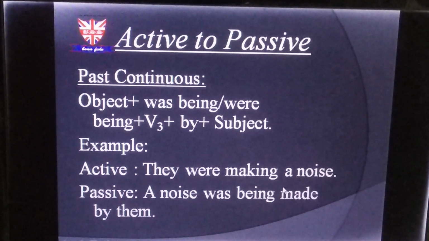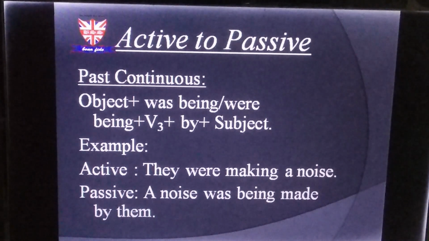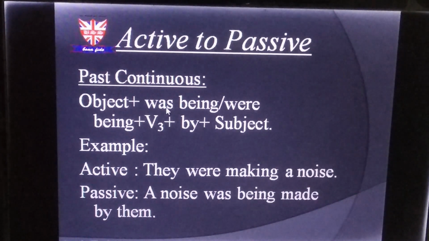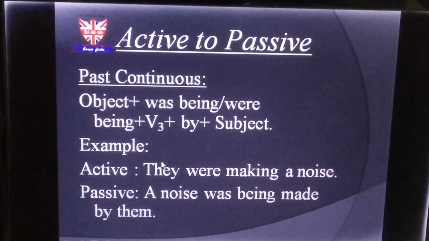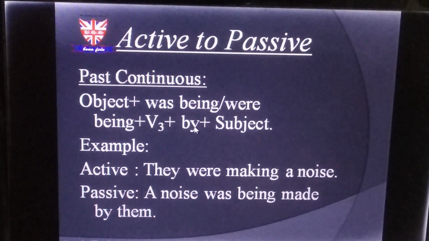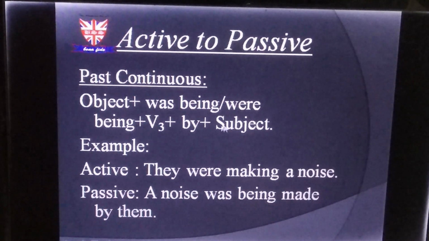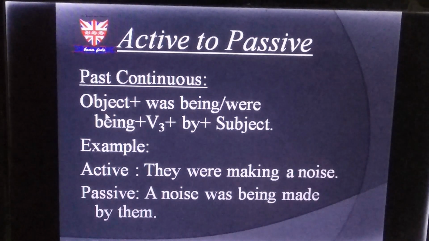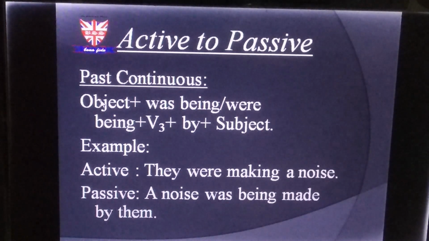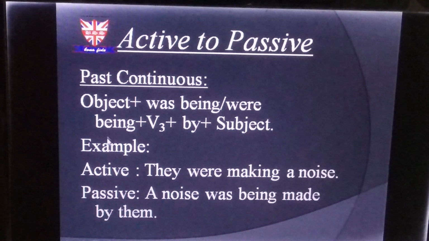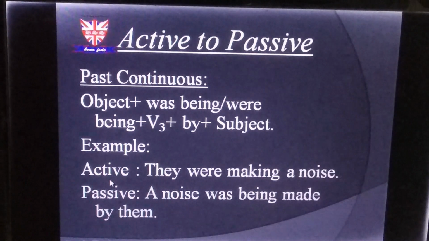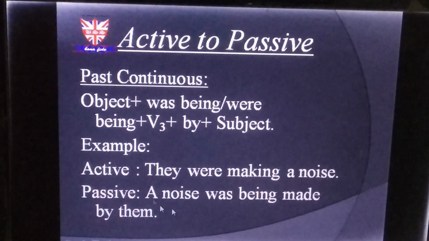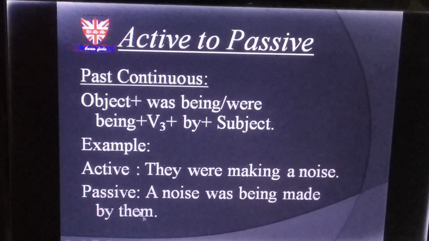So the next one, past continuous. You can see first we have to put object, then we have to go for was being or were being plus V3 plus by plus subject. It will be was being or were being depending on the subject, whether it is plural or singular. So you can see the example, active: They were making a noise. Passive: A noise was being made by them.